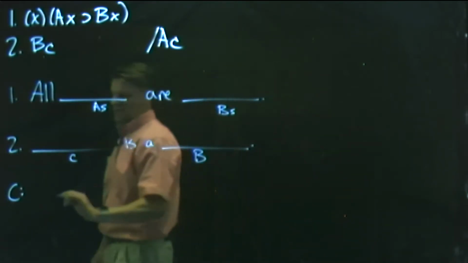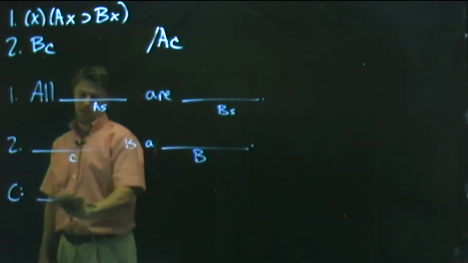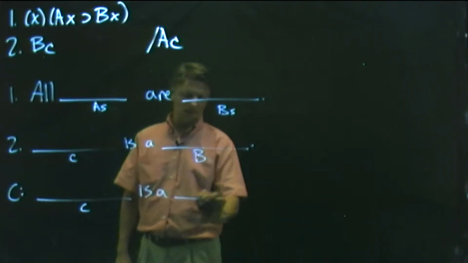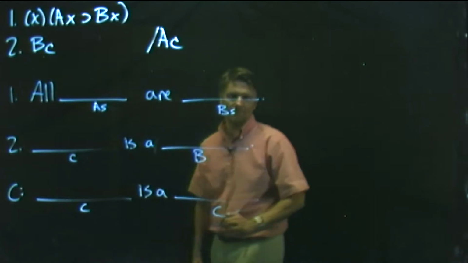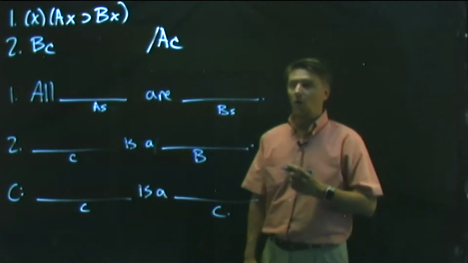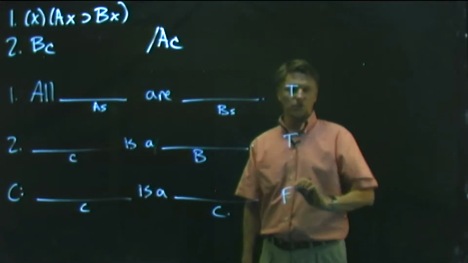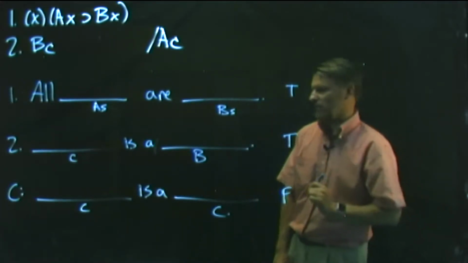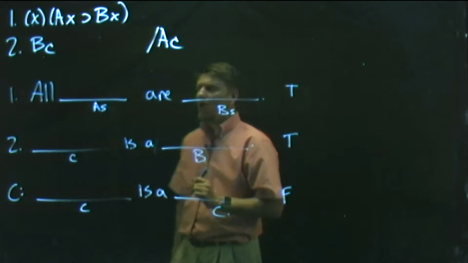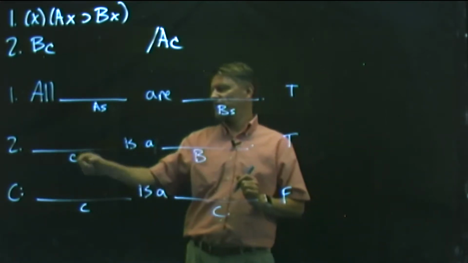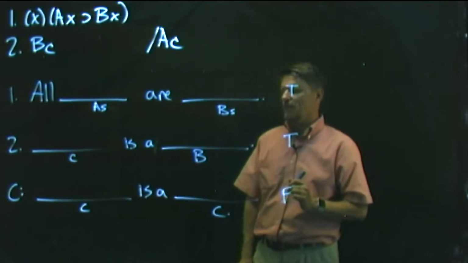And then finally here we have blank is a C. And so we know that we need to make all the premises true and the conclusion false, right? So we'll get that pattern worked in there. Now, we're dealing with an individual constant. We probably want to try and make this individual constant a person.